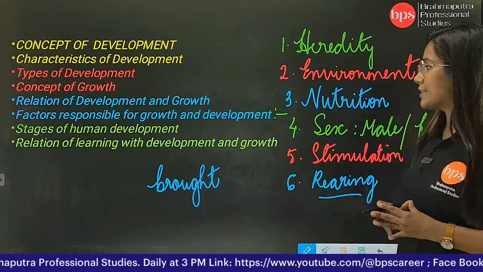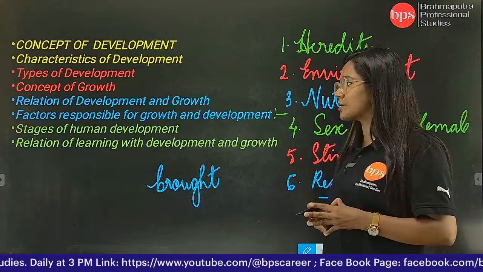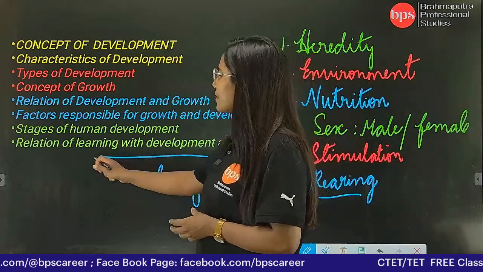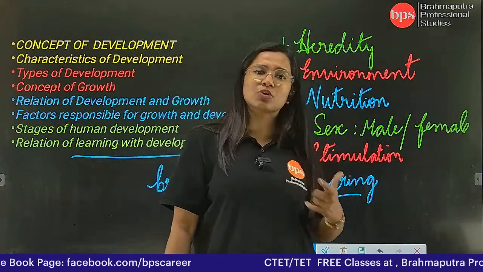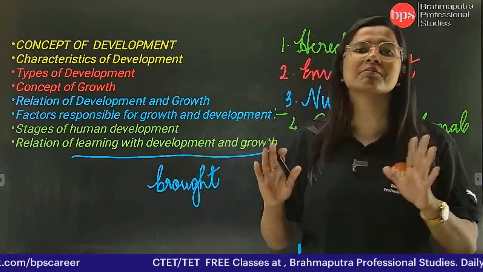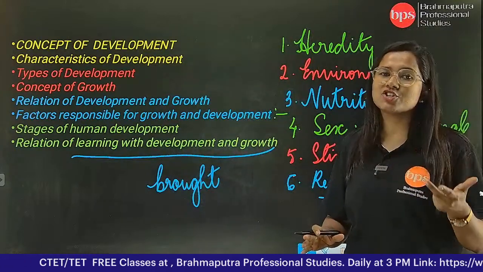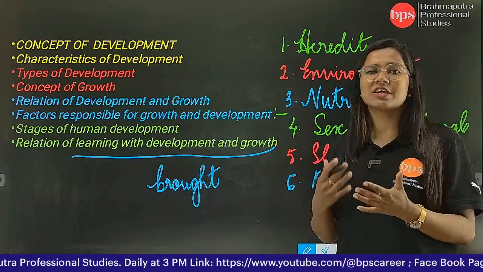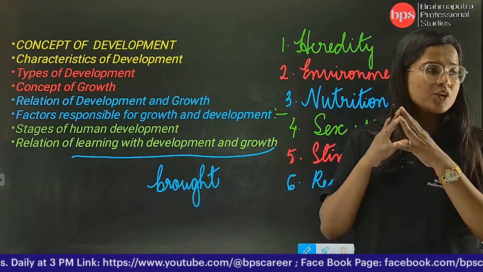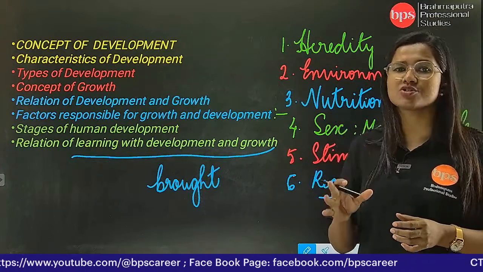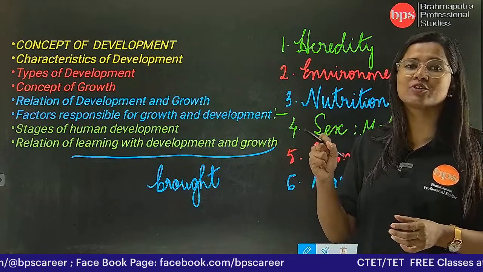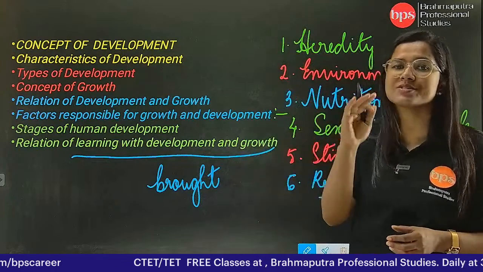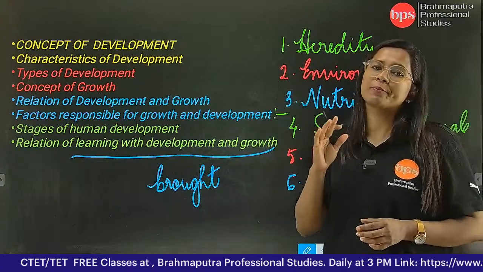Okay. And the last we come to know about the relationship of learning with development and growth. This is very simple. कि डेवलपमेंट एंड ग्रोथ अगर अच्छी तरह से हो रहा है दैट मीन्स लर्निंग भी अच्छा ही होगा, पढ़ाई भी अच्छी ही होगी और शिक्षा भी अच्छा ही होगा. और अगर ग्रोथ एंड डेवलपमेंट अच्छी तरह से नहीं हो रहा है दैट मीन्स you understand that learning process is also going to be deficient or it is not going to be up to the mark. जो level होना चाहिए था वो level नहीं बन पाएगा because there is no proper growth, no proper development.